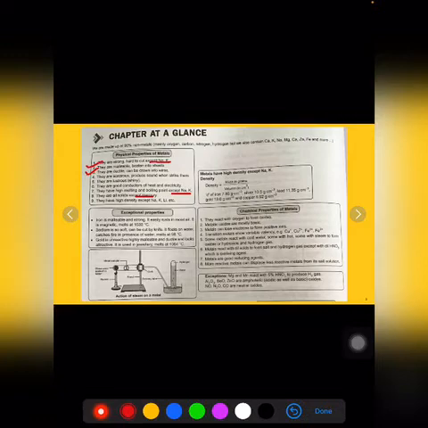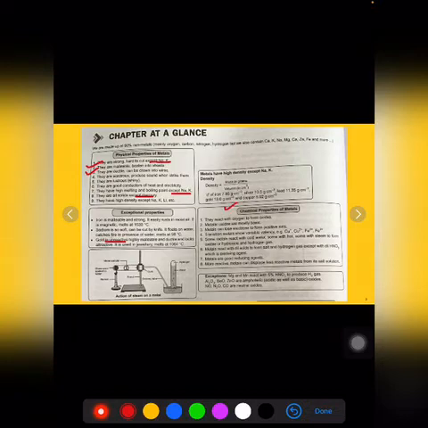Gold is unreactive, highly malleable and ductile, looks attractive. It is used in jewelry and melts at this temperature. So gold is the unreactive metal. Now let us see the chemical properties of metals.